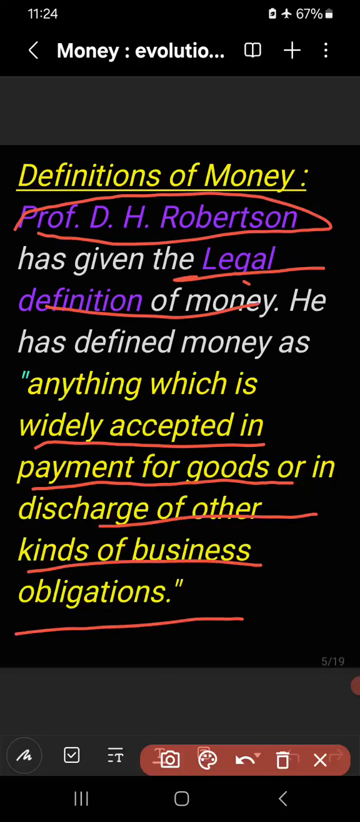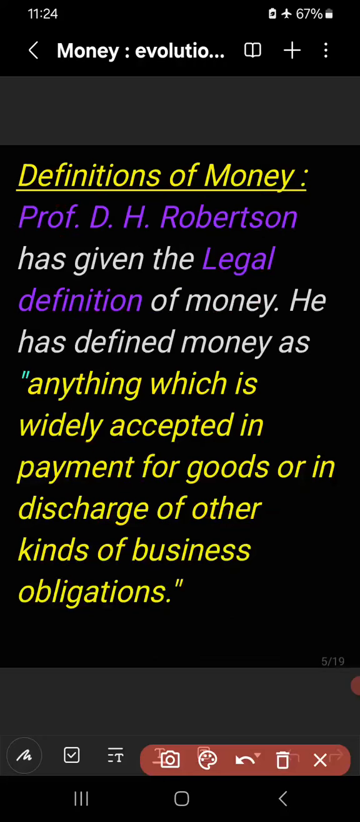That is the legal definition. Why is D. H. Robertson's definition known as the legal definition? Because legally everybody is bound to accept money as a medium of exchange, for payment of goods or in discharge of any kind of business obligations, right?